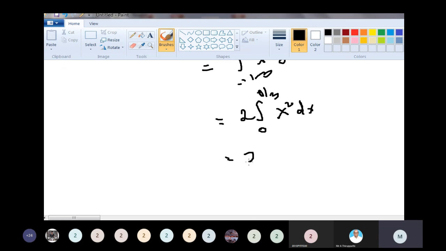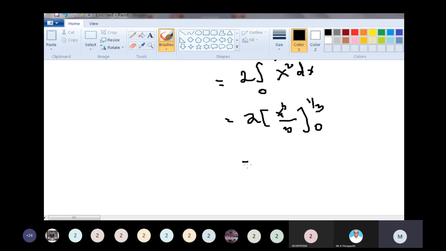This is equal to 2 times the integral of x square, which is x cube by 3, from 0 to 1 by 3. First put the upper limit. 2 divided by 3 is a constant, take it outside, times x cube: upper limit 1 by 3 the whole cube, minus lower limit 0.